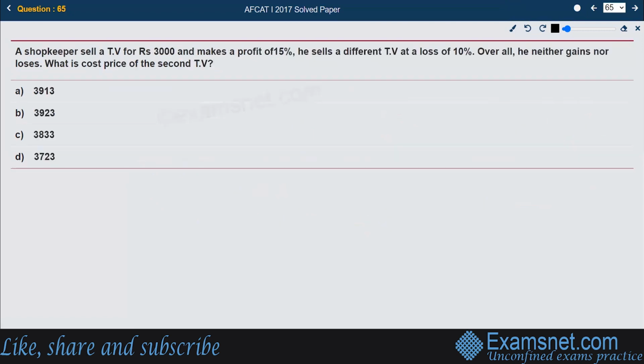Next, a shopkeeper sells a TV for rupees 3,000 and makes a profit of 15%. He sells a different TV at a loss of 10%. Overall, he neither gains nor loses. What is the cost price of the second TV? Let us take it one by one. He first says he sells a TV for rupees 3,000 and makes a profit of 15%. That means let the cost price of the first TV be CP1.